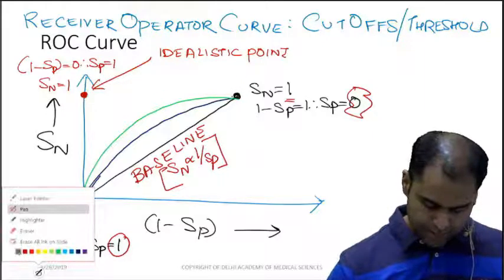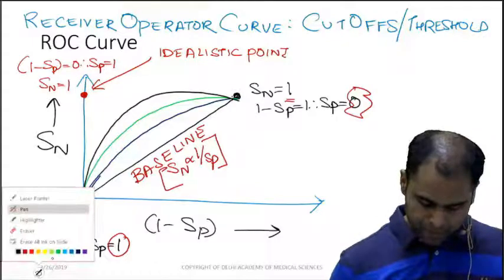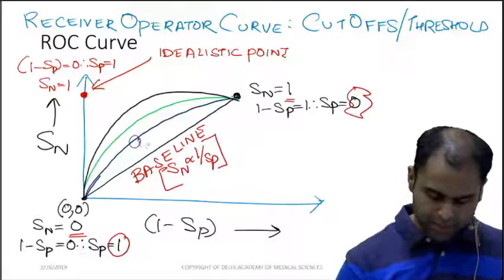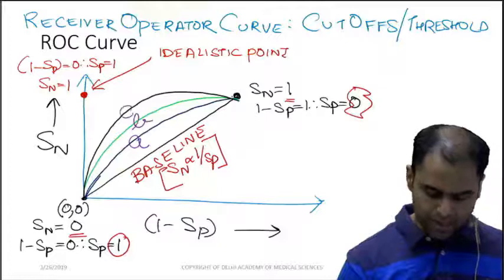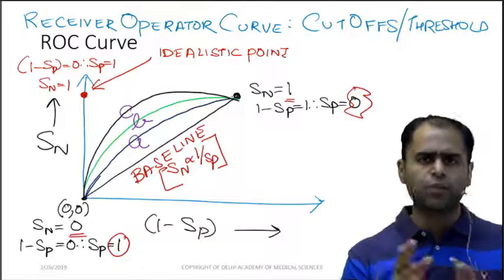Suppose this is A, this is B, this is C, corresponding to 105, 115, 110, whatever it be.